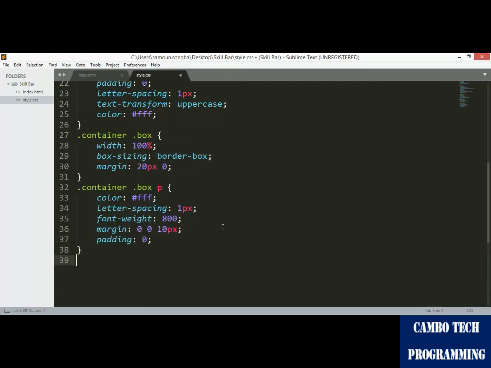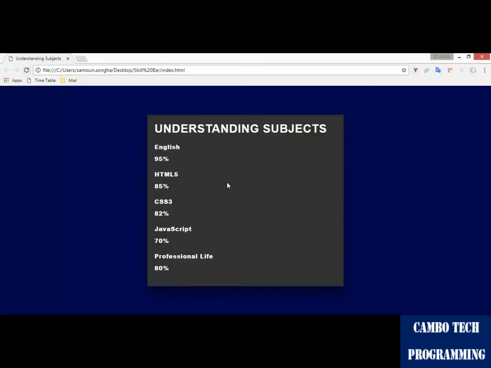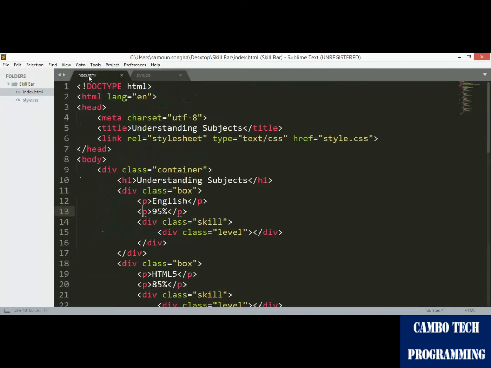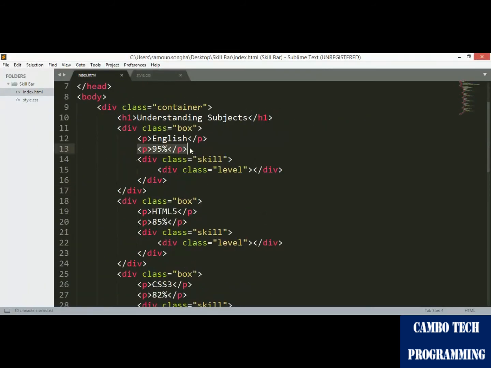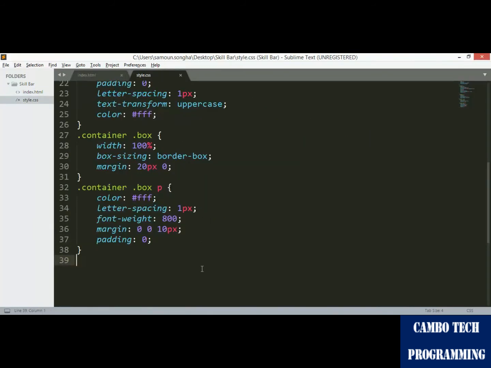So one more thing, and now we start on the percentage. We want the percentage to be on the right part. We call it, because it is also the P text, the paragraph text again. So we call it again, but we add nth-child(2), since only the second paragraph.